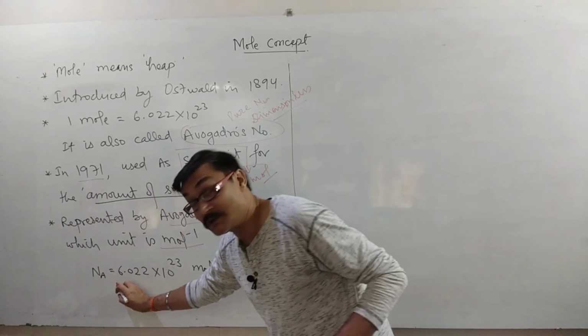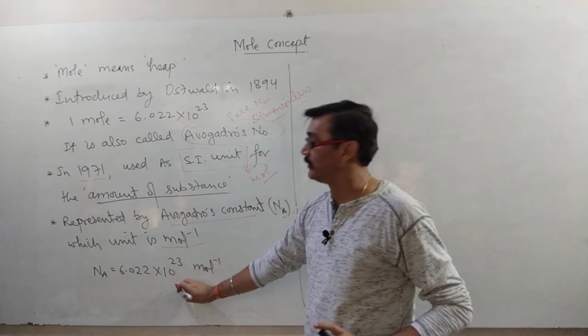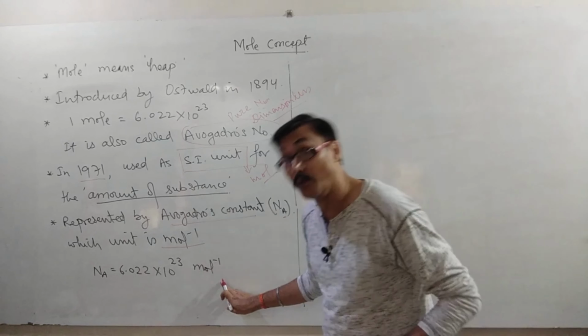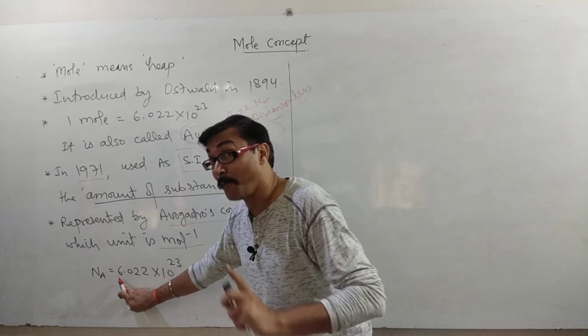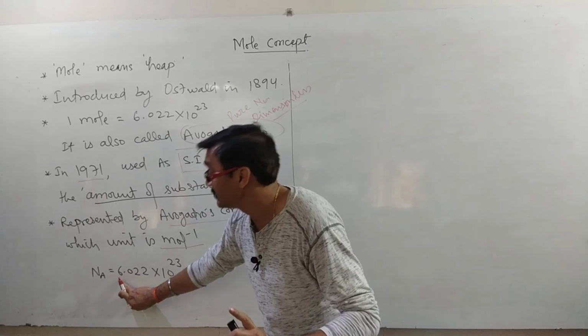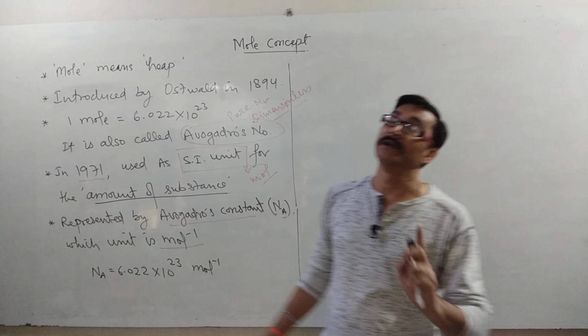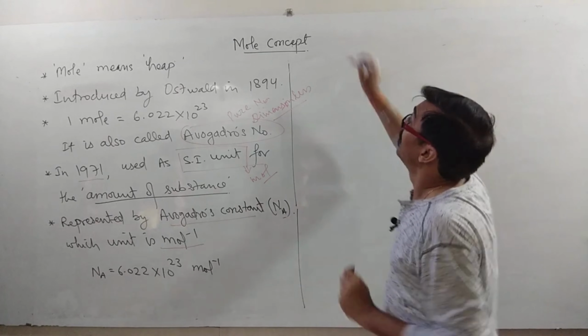N_A is equal to 6.022 × 10^23 mole inverse or per mole, which means 1 mole of a substance has 6.022 × 10^23 independent particles.